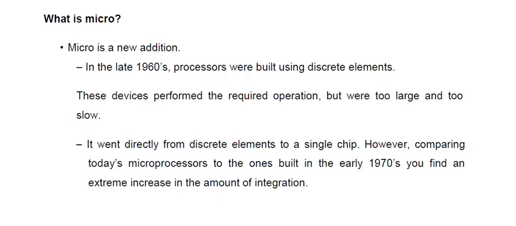Here, what is the significance of the term micro? Generally, micro means small. In the late 1960s, processors were built using discrete elements.